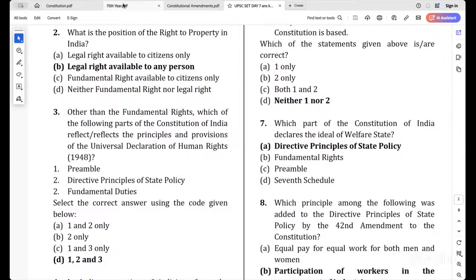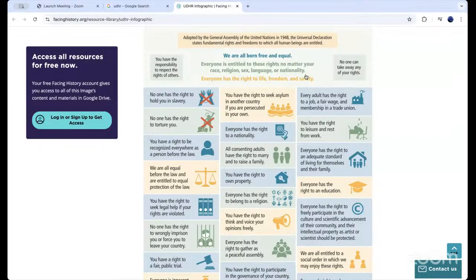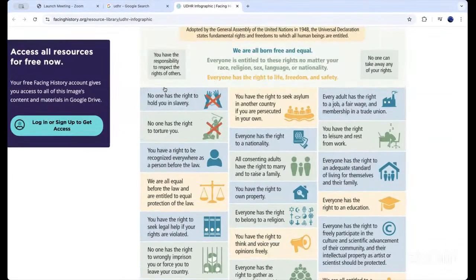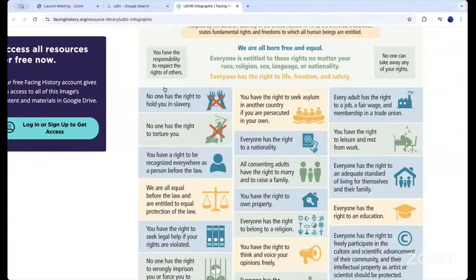Have you ever seen what is that UDHR? See, these are the infographics for the UDHR, which says, see, though it is not deliberately given as liberty, equality, or something, when you read these things, you will be able to identify all these things are in the preamble, fundamental rights, as well as in DPSP.